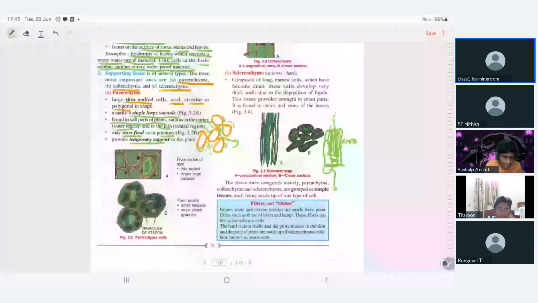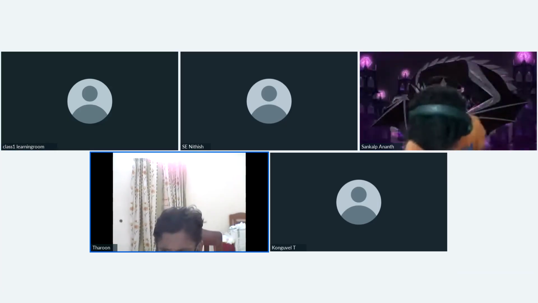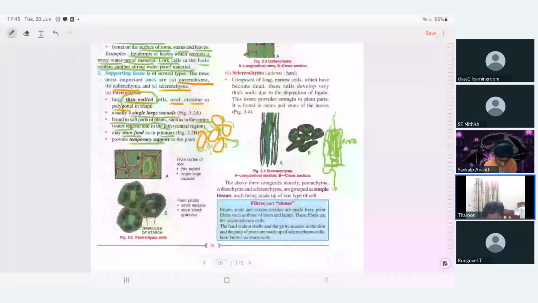Sir, how can the thin walled cell give tough rigidity? Very simple. In the initial stage, it gives some kind of rigidity. That's it. Can you understand? Yes, sir. Could you repeat the last line?